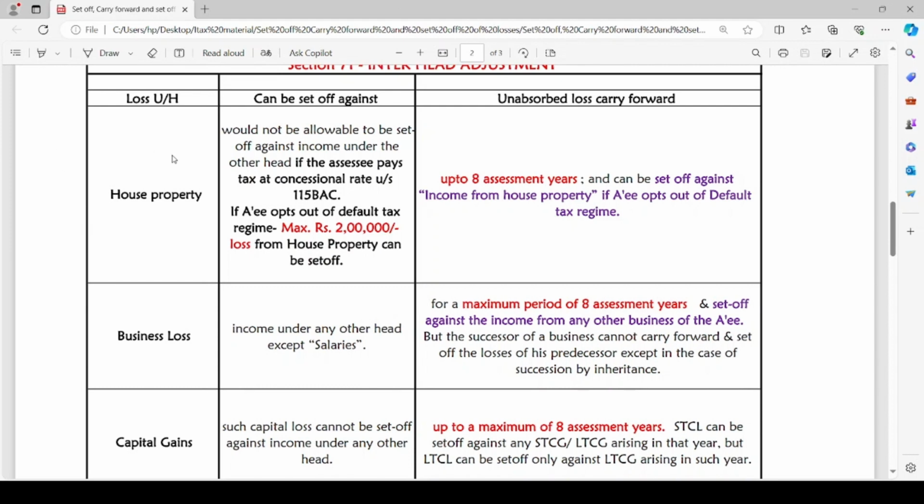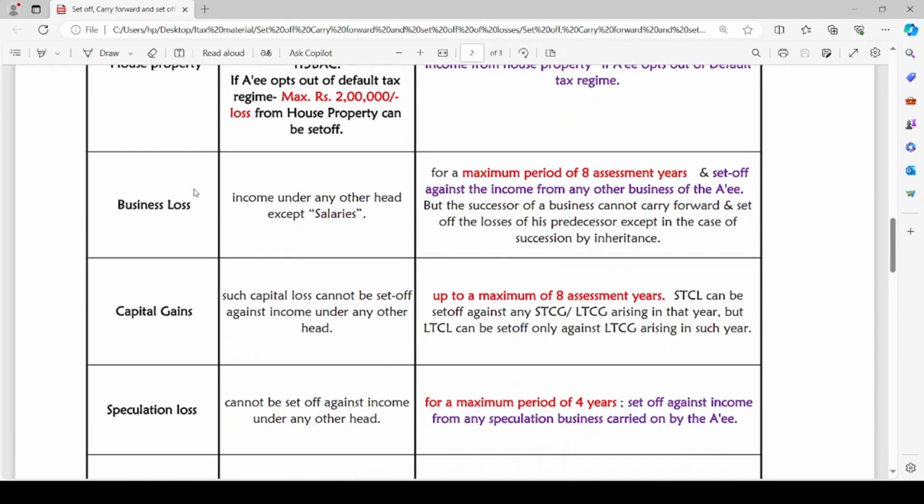Now let us move to loss under the head capital gains. That means either long-term capital loss or short-term capital loss has been incurred. Such capital loss cannot be set off against income under any other head. Capital loss can be set off only against the income from the capital gains head. Also, it can be carried forward up to a maximum of 8 assessment years.